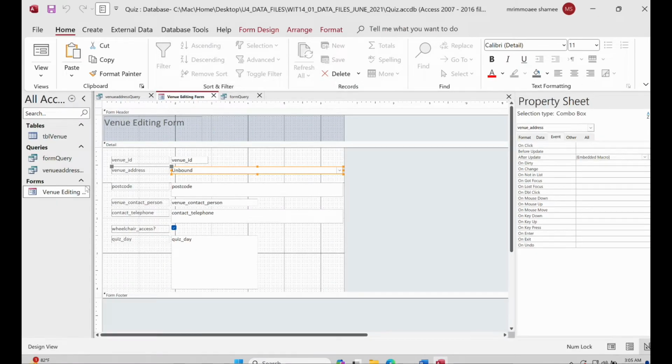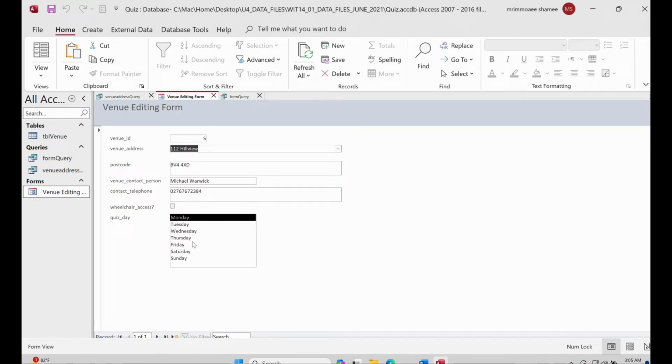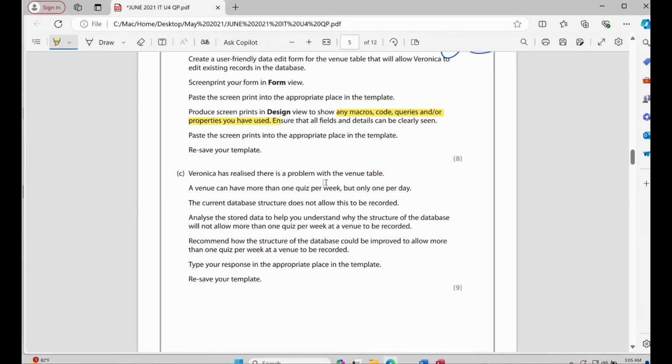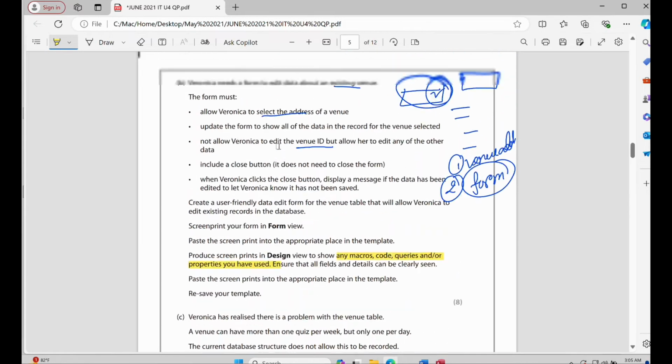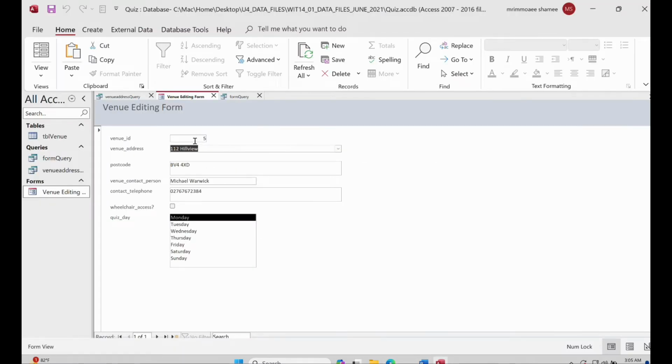Now we will go to the view option, and then you can see we are able to change it, right? So if I go to the question, we already completed this one. Now it updated all the fields, right? But we must not allow Veronica to edit the venue ID, but allow her to edit any of the other data. So we have to make the venue ID disabled. So how to do that?